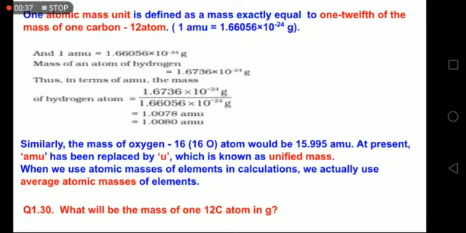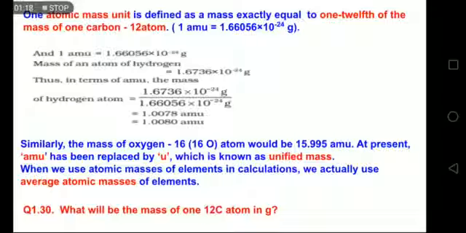Experimentally it is found that the mass of one atom of hydrogen is 1.6736 × 10^-24 grams, and 1 AMU is equal to 1.66056 × 10^-24 grams. If I divide the mass of one atom of hydrogen by the quantity 1 AMU in grams, I will be able to convert this hydrogen mass from grams to AMU, and that comes out to be 1.0080. We generally round it off and take it as 1. So we say the mass of hydrogen is 1.